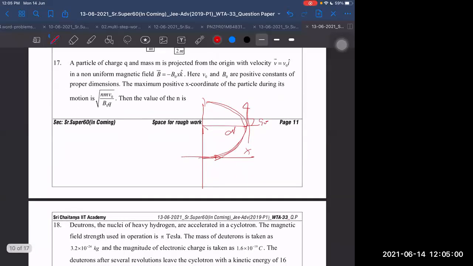How to find when the angle of deviation becomes 90? I think we can find out by, let's say, the velocity at any instant of time makes angle theta.